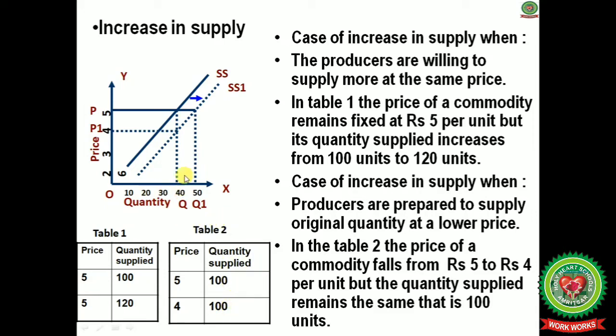Now when we mark these points, firstly we take the price remaining the same at 5, and at that time the quantity supplied is 100. At the same price of rupees 5, the quantity is 120 also. When we mark these points, we get an upward sloping supply curve, and with the fall in the price, again there is an increase in the quantity supplied. This shift in the supply curve from SS to SS1 is known as increase in supply.